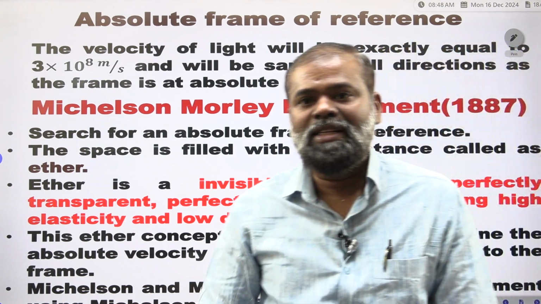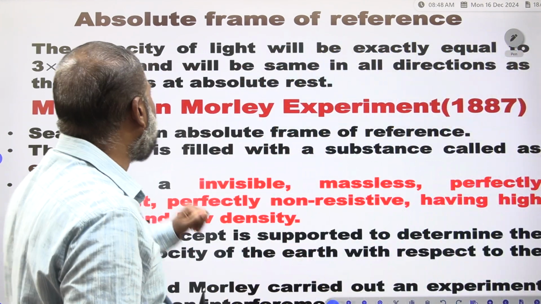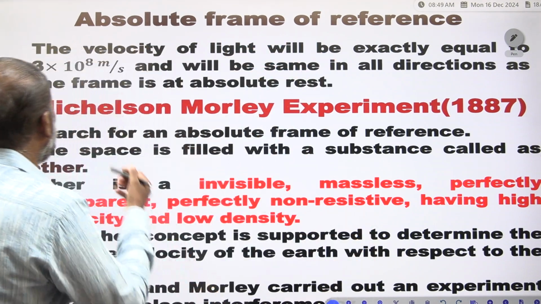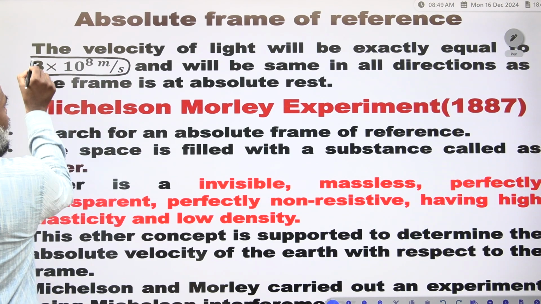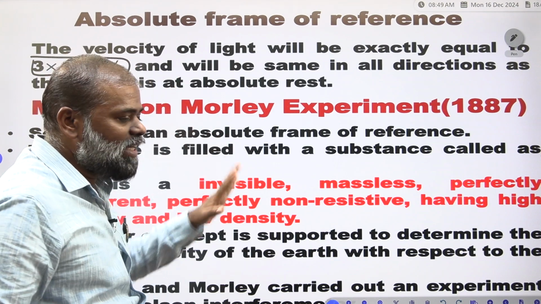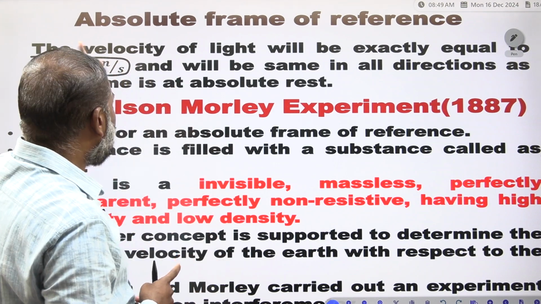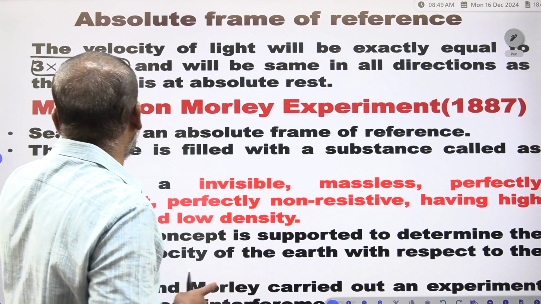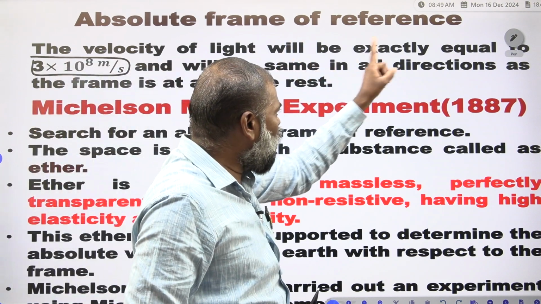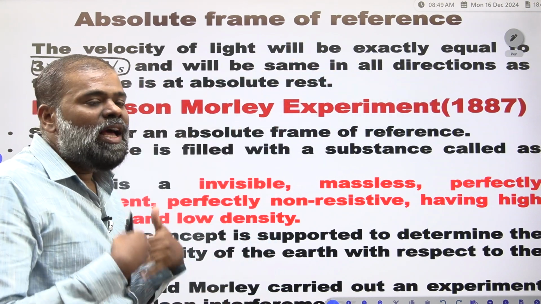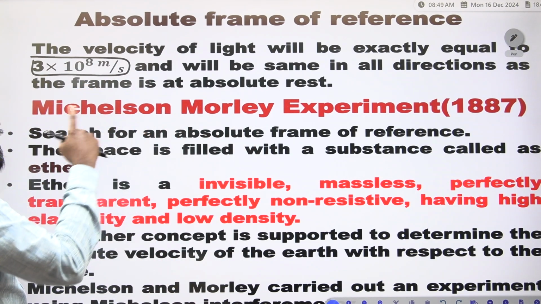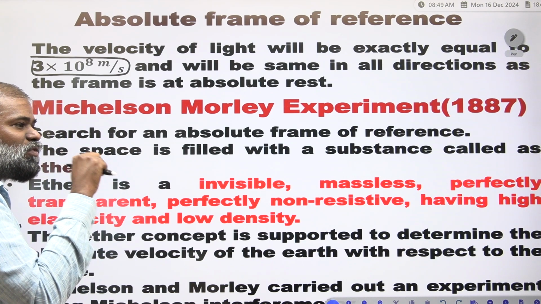Now we will see what the absolute frame of reference is. Some little things we have to learn. In the absolute frame of reference, the velocity of light will be exactly equal to 3 into 10 to the power of 8 meter per second and will be the same in all directions. That frame we call an absolute frame of reference, a frame at absolute rest.